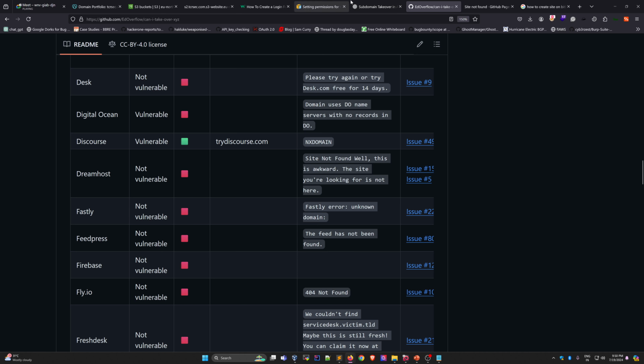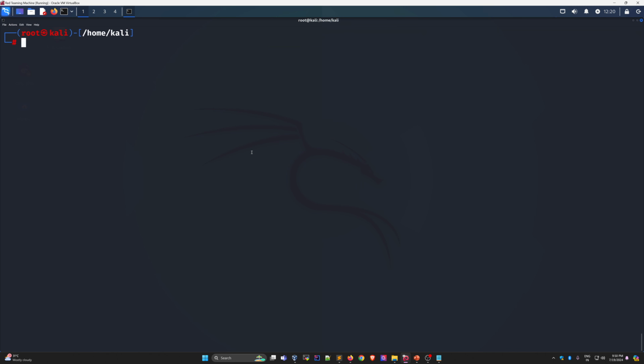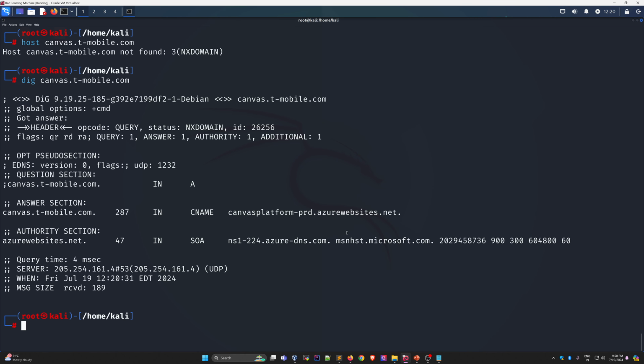Okay, for Azure website, this is very important. In Azure website, you see these kinds of things. Sometimes host is not working, so we can use the CNAME.